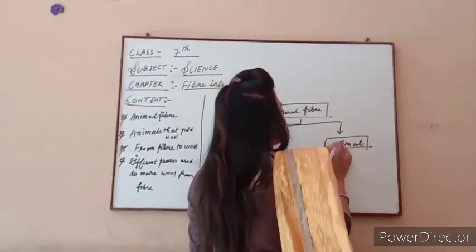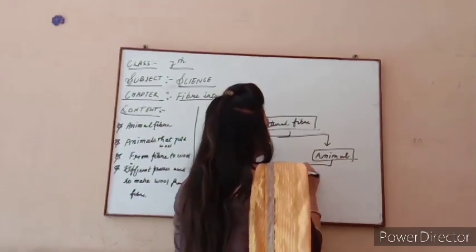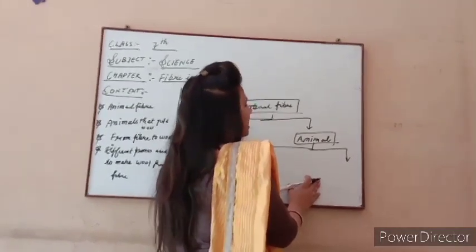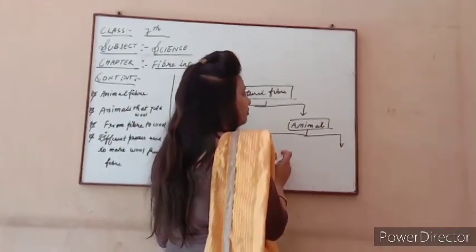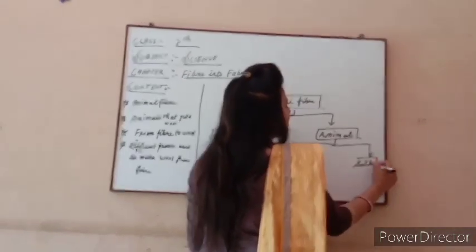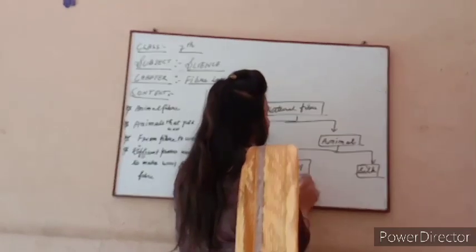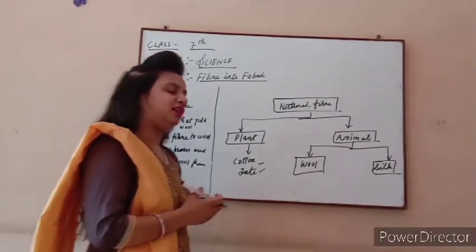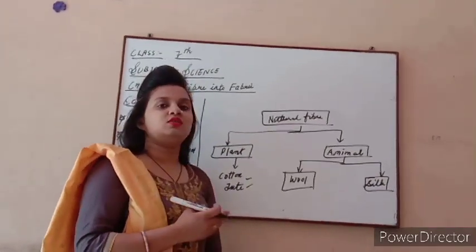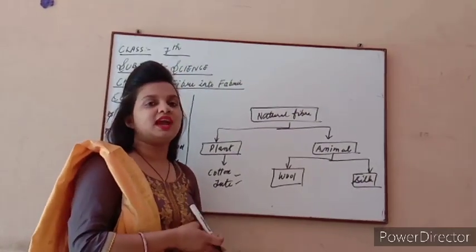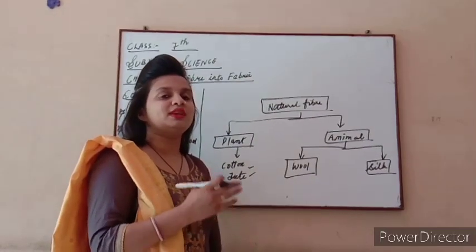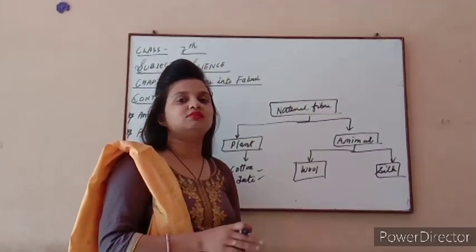But now our main topic to be discussed is the two main types of fiber which we get from the animals, that is wool and silk. Both wool and silk are very important fibers. It is not a very easy process to get this fiber directly from any animal. You all know there are animals from which we get wool. Those animals are known as wool yielding animals.